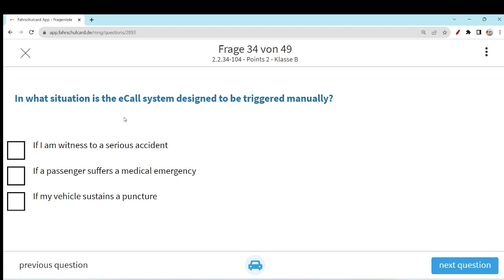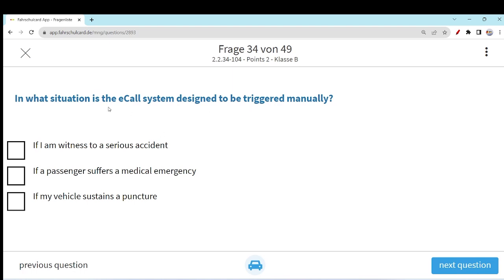The next question, again e-call. In what situation is the e-call system designed to be triggered manually? We have seen in the last question that if some accident happens, the information about the time and the location of the car will be sent automatically to the relevant authorities. But when manually?